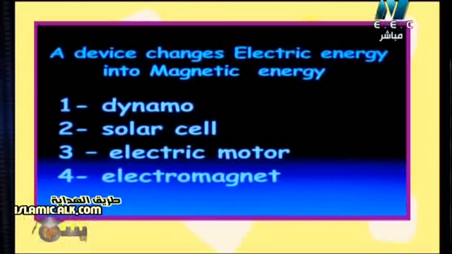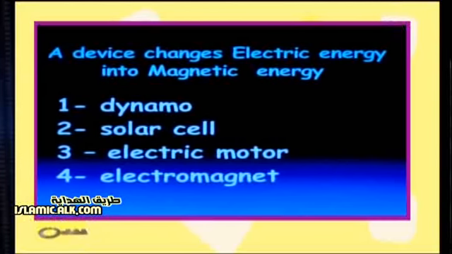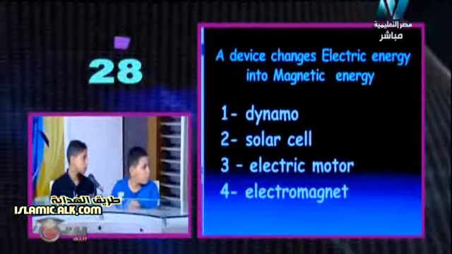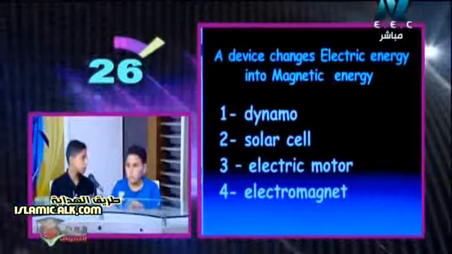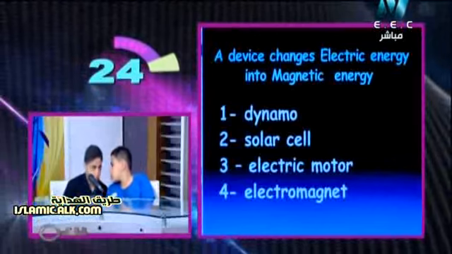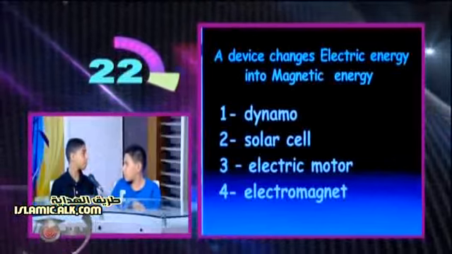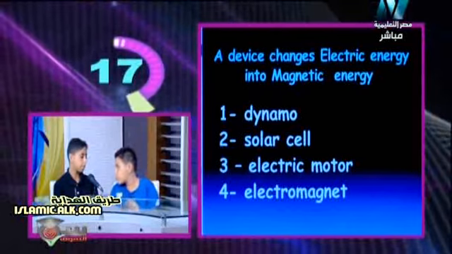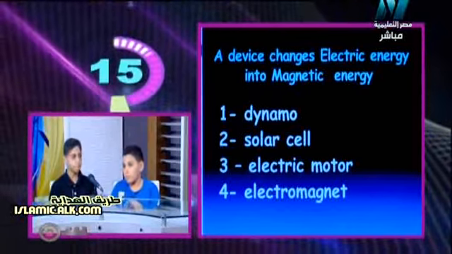Dynamo, solar cell, electric motor, electromagnet. Take your time. You will have 30 seconds from now. Which device changes electric into magnetic?